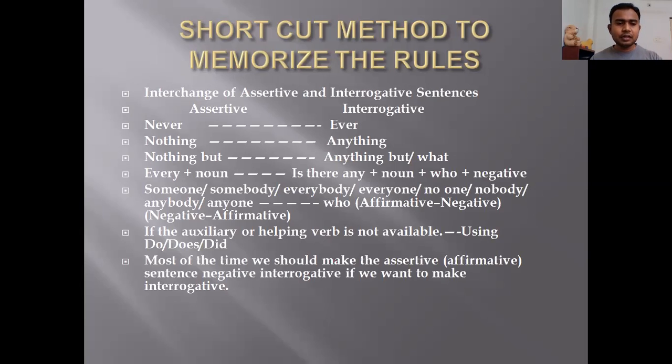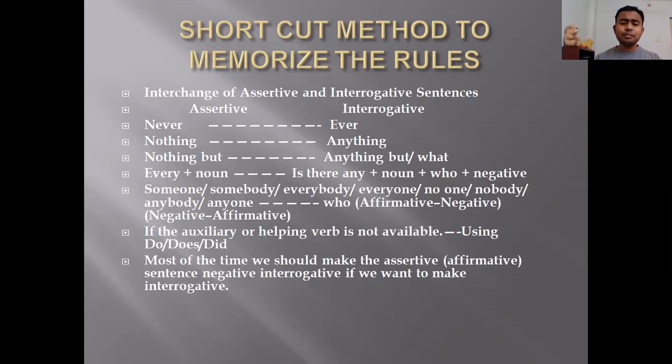Then if the auxiliary verb or helping verb is not there in the sentence, what do we use? Do, does, did. When to use do, when to use did, when to use does, I have already explained to you. And finally, most of the time we should make the assertive affirmative sentence negative interrogative.